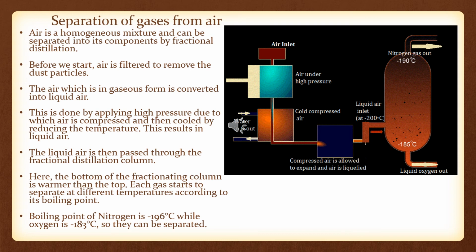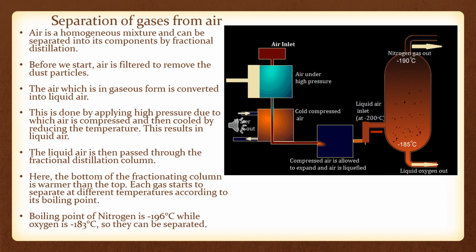Now these gases will get separated because they are in liquid form. They will get separated in the fractionating column by themselves because of their boiling points. Okay, the boiling point of nitrogen is minus 196 degrees Celsius, while the boiling point of oxygen is minus 183 degrees Celsius.